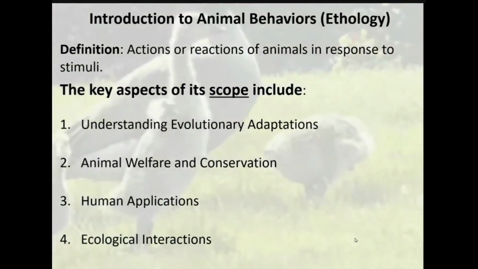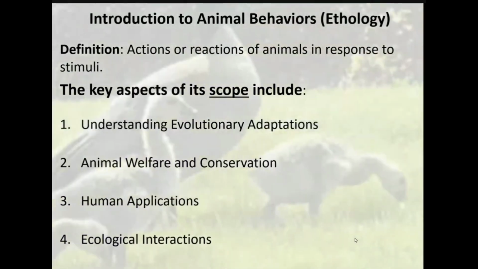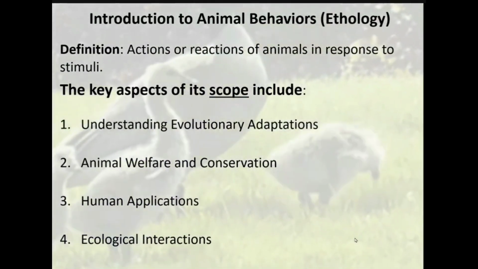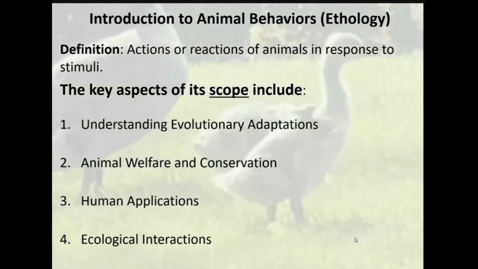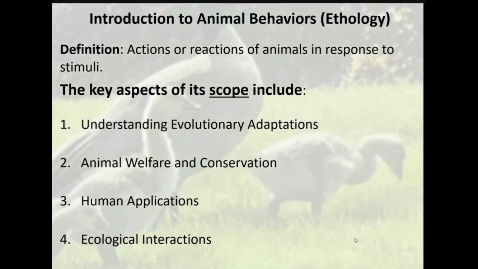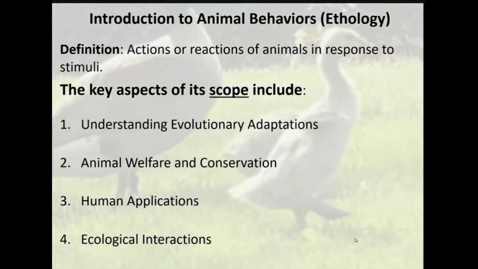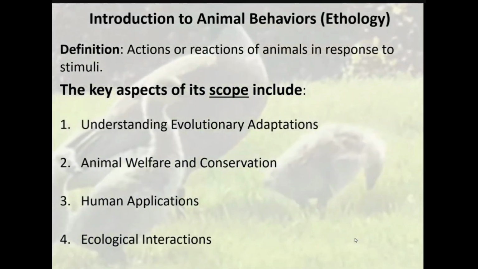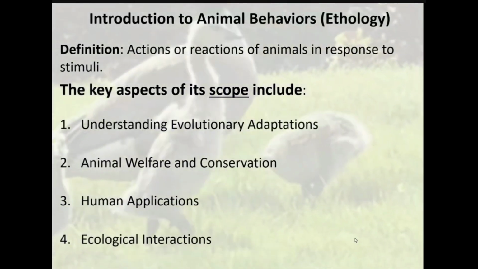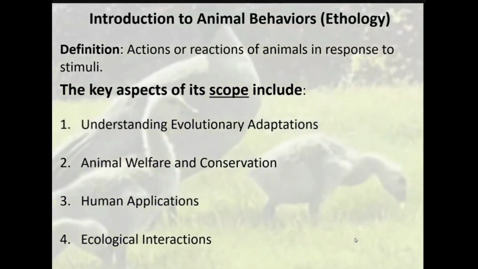Behaviors such as foraging, mating, migration, and predator-prey dynamics are fundamental in shaping the ecological system. So I repeat, behaviors such as foraging, mating, migration, and predator-prey dynamics shape the ecosystem. All these events take place in the ecosystem.